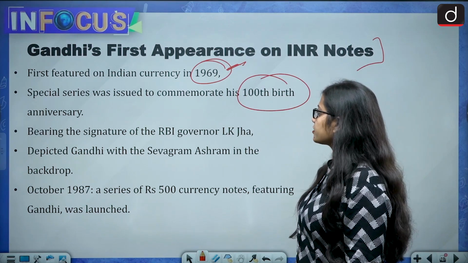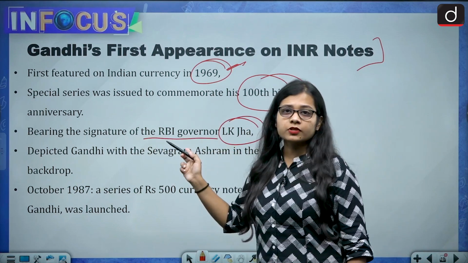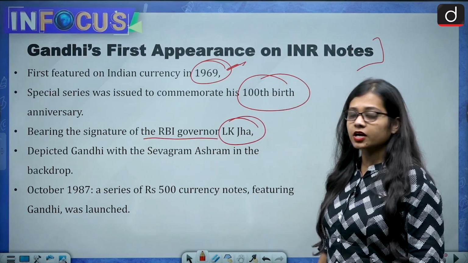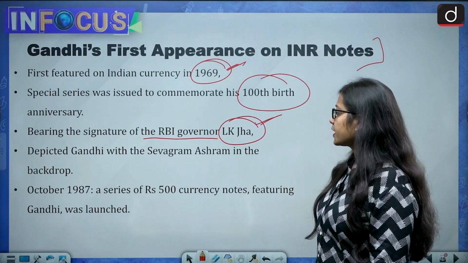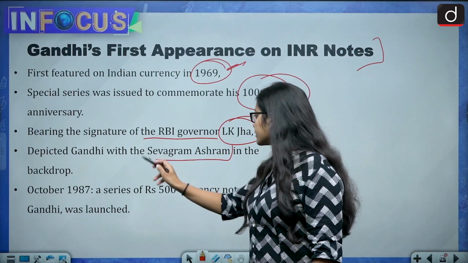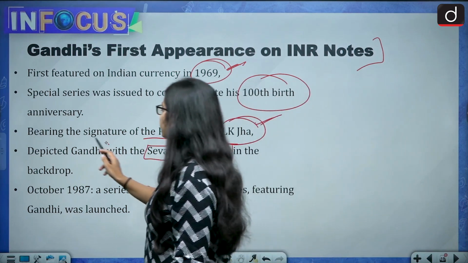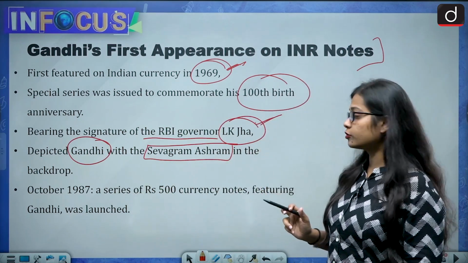It was bearing the signature of the RBI Governor L.K. Jha, who was the RBI Governor at that point of time. Then it depicted Gandhi with the Sevagram Ashram in the backdrop. So this was for the very first time when Mahatma Gandhi's image was depicted on the banknote.